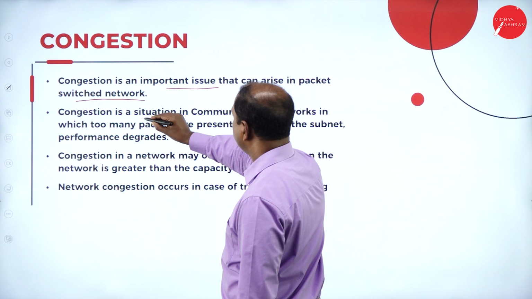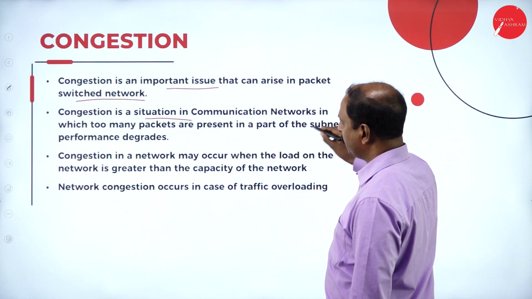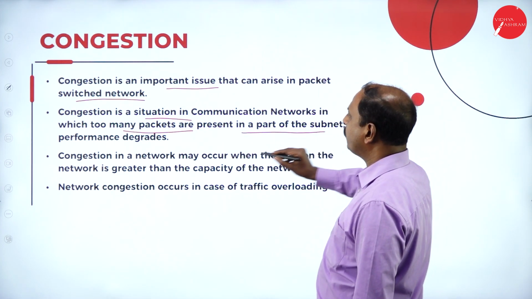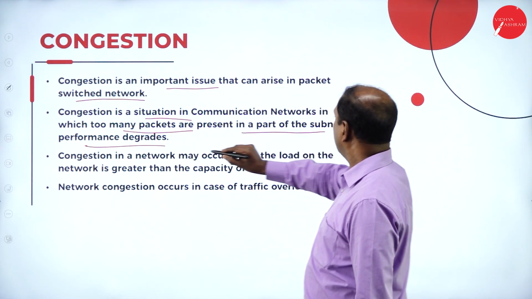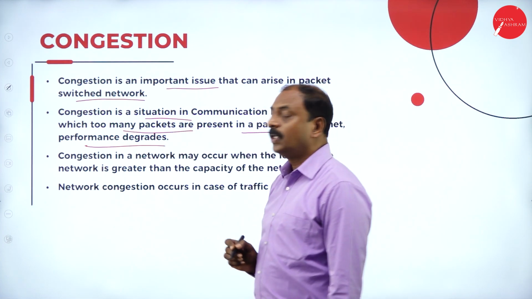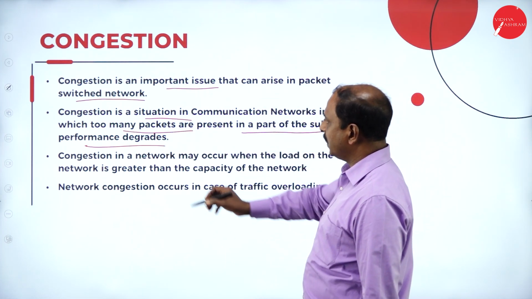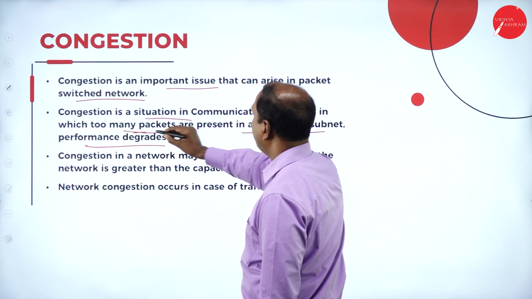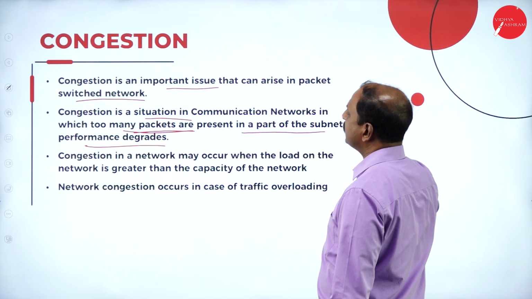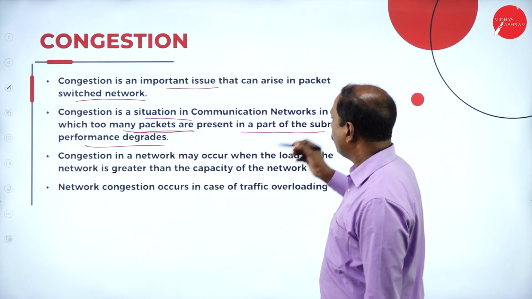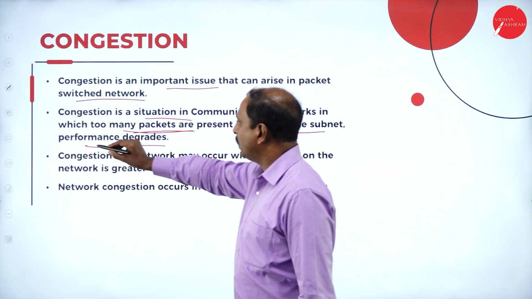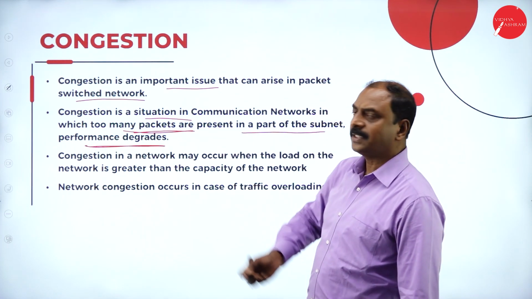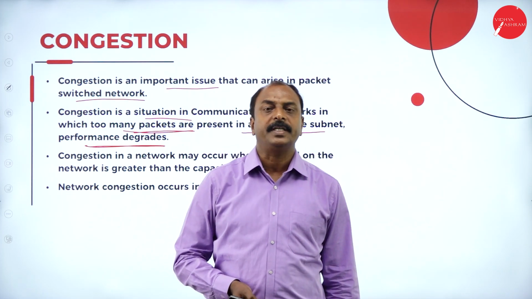Congestion is a situation in a communication network in which too many packets are present in a part of a subnet and the performance degrades. So what is the definition of a congestion here? Congestion is a situation in a network in which too many packets are present in a part of the subnet. And what is the drawback of this? Because of congestion, the performance of the network degrades or comes down. So congestion is nothing but the heavy traffic in a computer network.